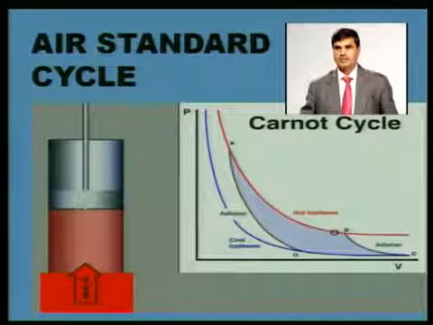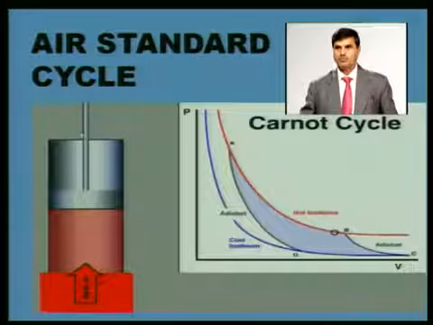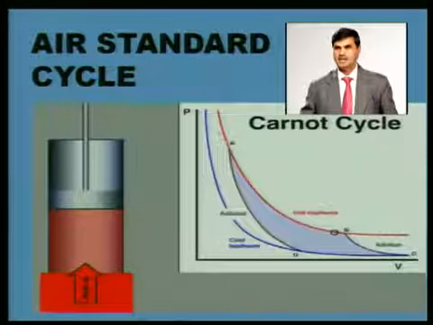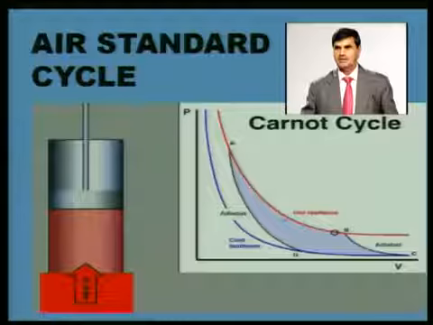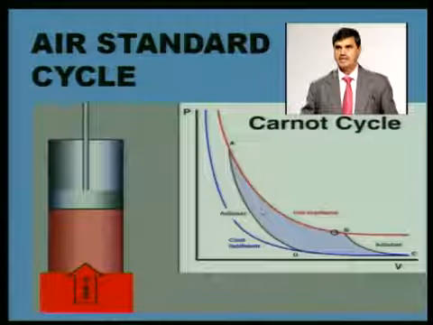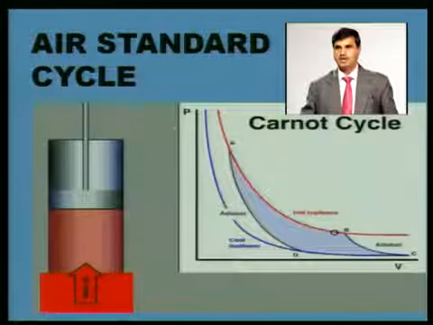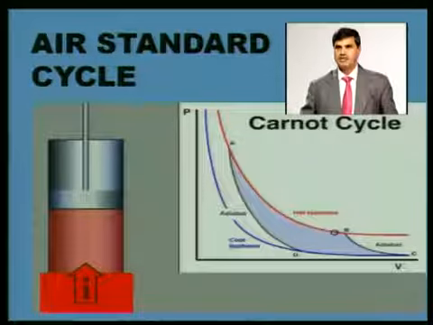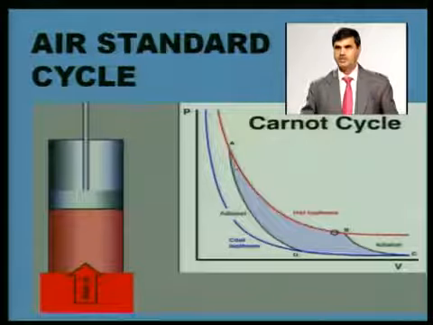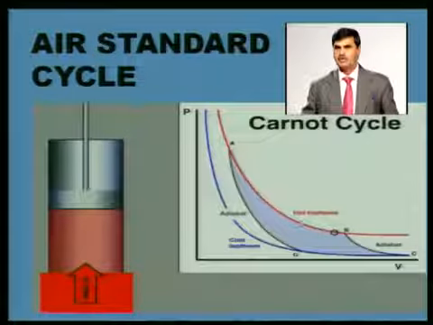The movement of the piston is giving work output. Here you can say this line indicates heat addition, and that heat addition is from an outside source. When we are adding heat, the piston is moving. When the piston is moving, volume is increasing.